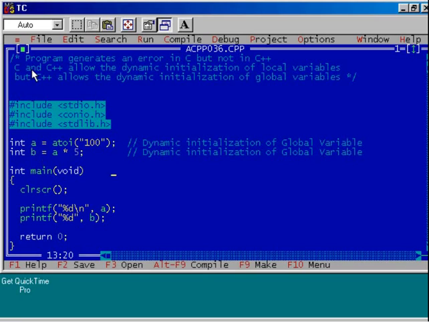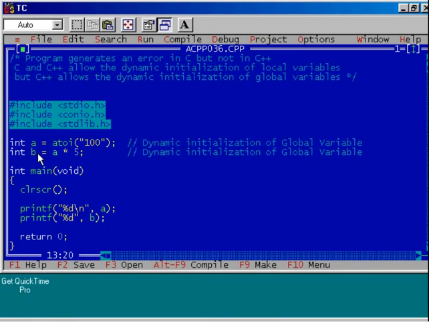So again read the sentence. C and C++ allow the dynamic initialization of local variables. If the variable is declared inside the function, then it is a local variable, and that is why dynamic initialization is possible. So C and C++ allow the dynamic initialization of local variables.